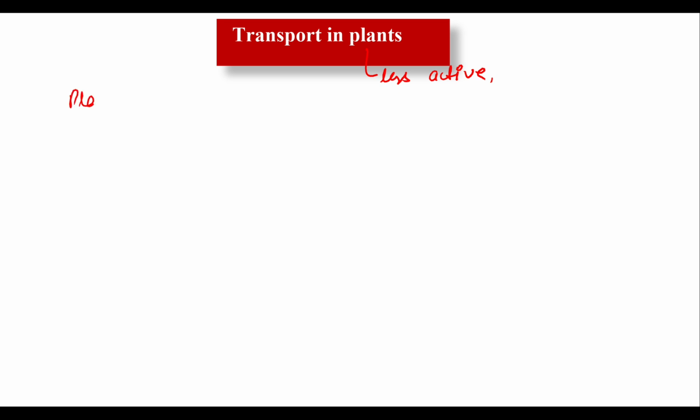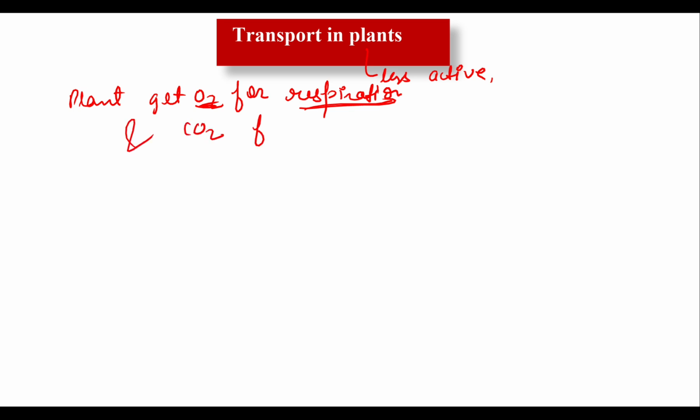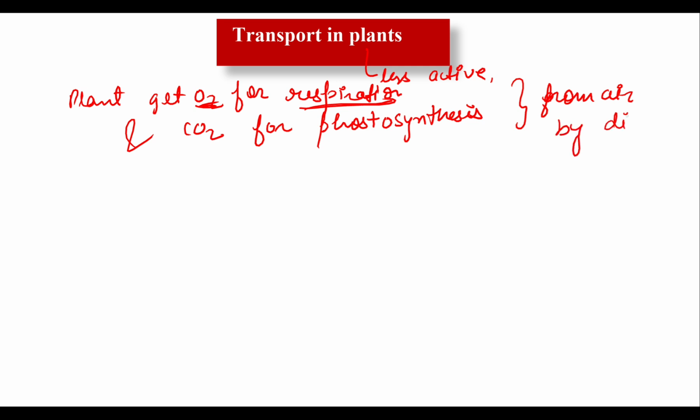The plant gets oxygen. How do they get oxygen? For respiration. Just like human beings, plants also need oxygen for the process of respiration. And they get carbon dioxide. Why do they need carbon dioxide? For the process of photosynthesis. So all these things they get from the air. How? By the process of diffusion.